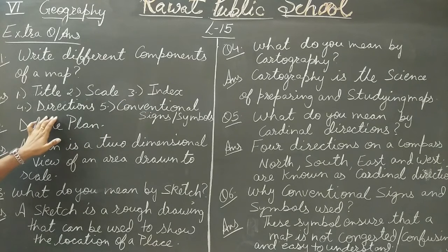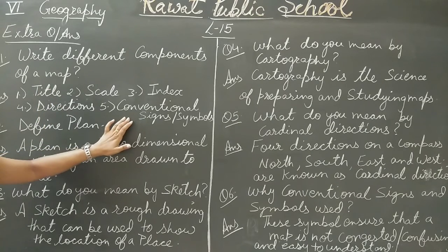Now directions, there are 4 main cardinal directions: north, south, east, west. North is always shown on top of a map. Then conventional signs and symbols which make it easier to study the map.